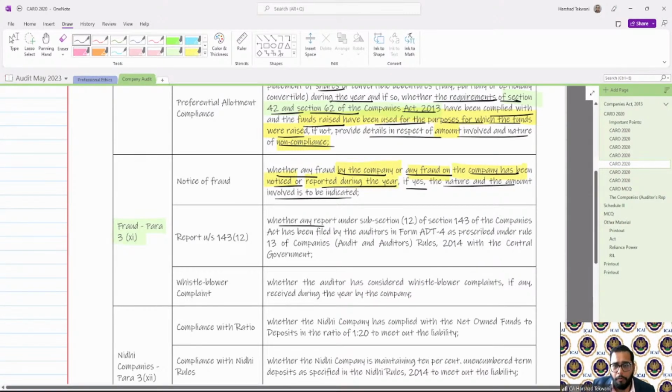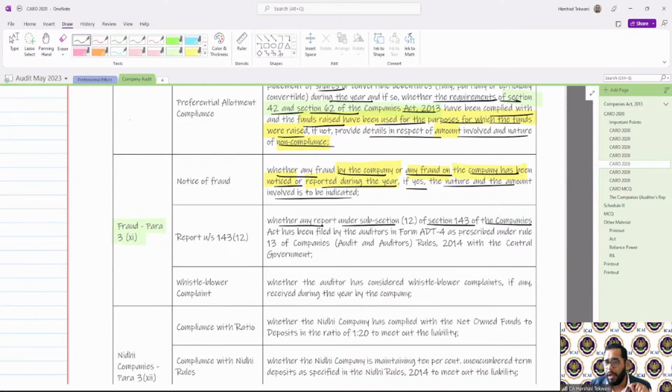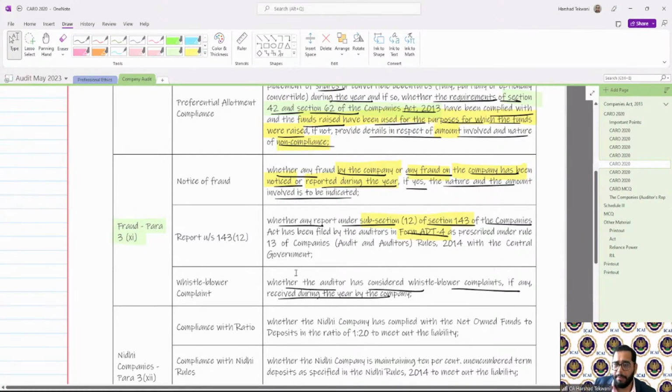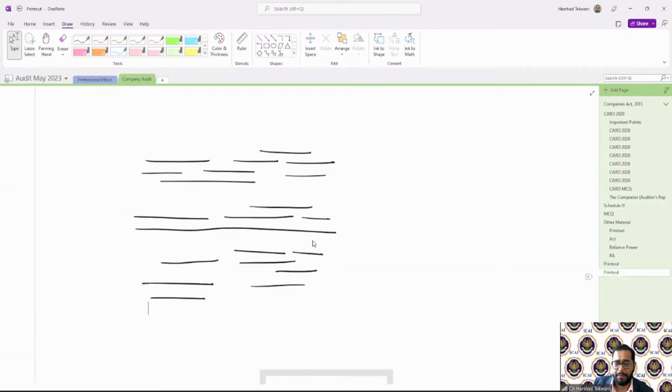Next, whether any report under section 143(12) of the Companies Act has been filed in form ADT-4, that is for more than 1 crore. Remember, if the fraud is for more than 1 crore, we are required to report to the Central Government in form ADT-4. That's the one under subsection 12 of 143. Whether the auditor has considered the whistleblower complaint, if any, received during the year. Very important. Now the companies are required to have a whistleblower mechanism. Let us see an example of how it is reported.